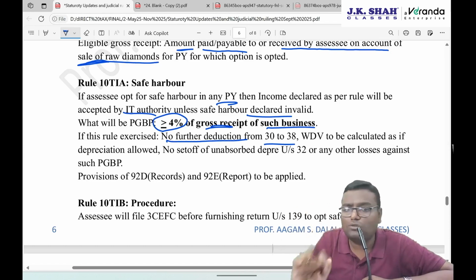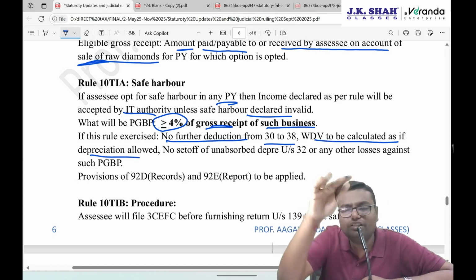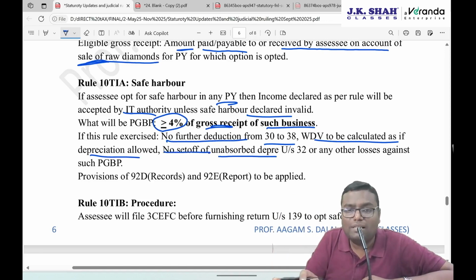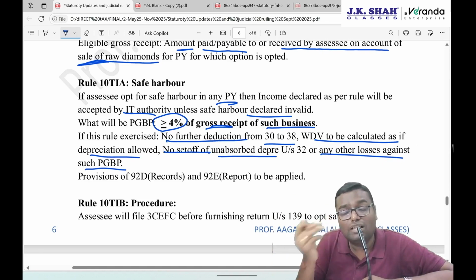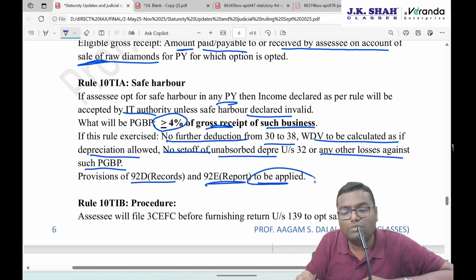Even depreciation is also not to be given separately. WDV to be calculated as if depreciation is allowed. So profit is not to be reduced further. WDV will be reduced. Same like presumptive. No set off of unabsorbed depreciation, and no other losses can be set off, not even PGBP loss. You have to maintain sufficient records as per 92D, and even the report of 92E is also to be furnished. Those two sections are applicable.